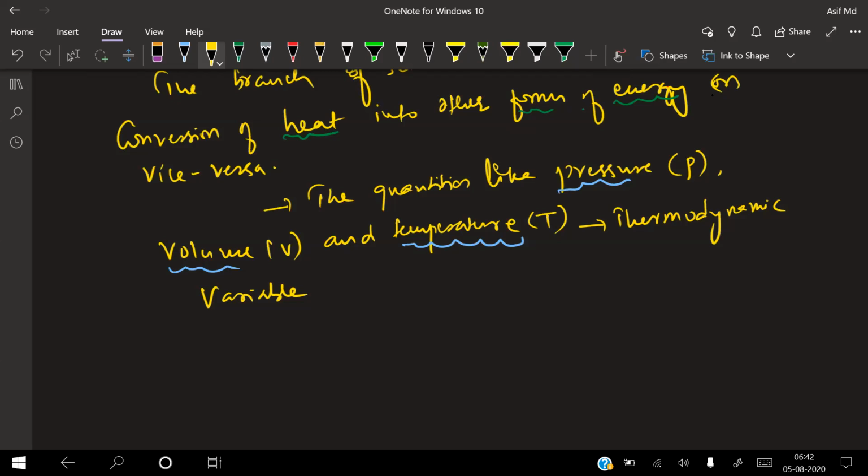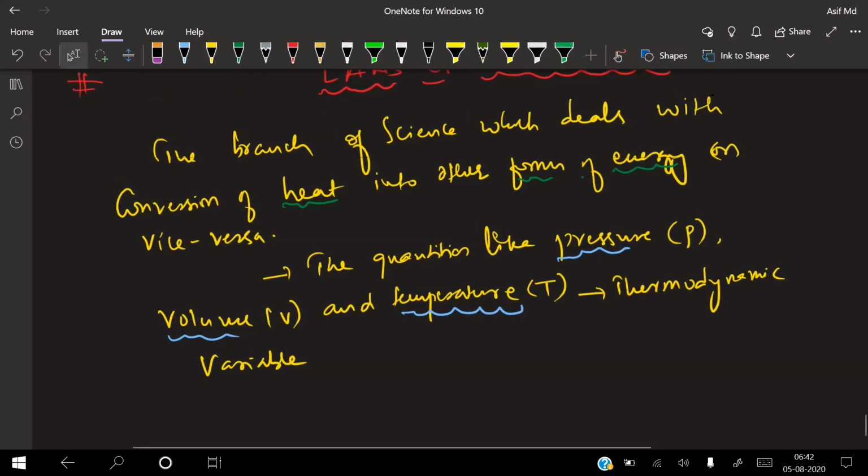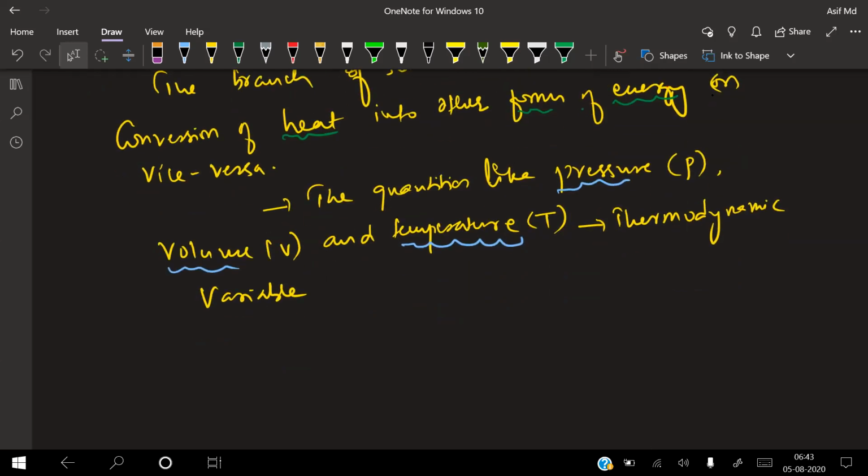Is it clear for everyone? Yes. So the branch of science which deals with the conversion of heat into other forms of energy or vice versa is called thermodynamics. The quantities like pressure, volume, and temperature are called thermodynamic variables, which are used in the thermodynamics chapter. Let us go for the next slide reading.